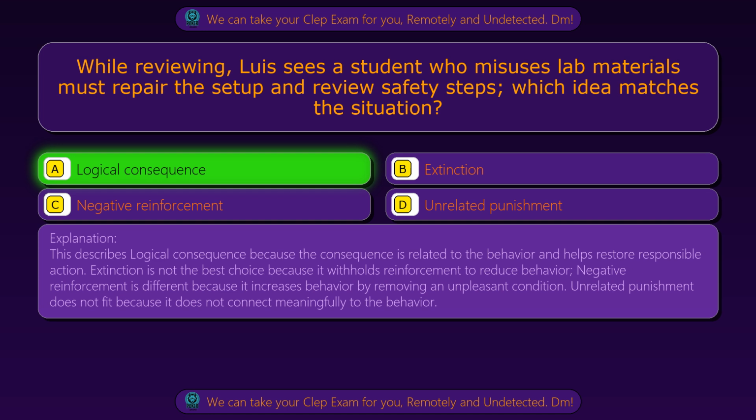Extinction is not the best choice because it withholds reinforcement to reduce behavior. Negative reinforcement is different because it increases behavior by removing an unpleasant condition. Unrelated punishment does not fit because it does not connect meaningfully to the behavior.